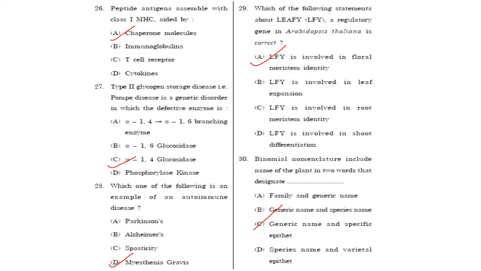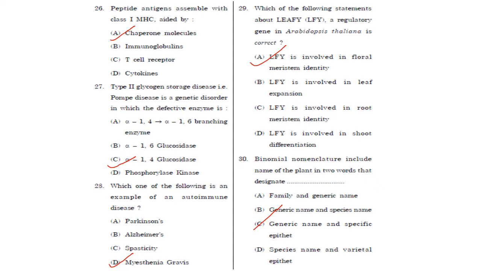So coming to the next question. Peptide antigen assembled with class 1 MHC aided by. So they are aided by chaperone molecules in the endoplasmic reticulum. This mechanism I have discussed in Maharashtra SET exam conducted in the year 2019. I have already made a video on that. You can refer that for explanation. I have given a picture also.